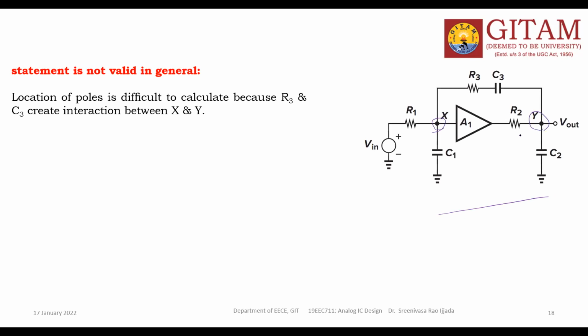Based on the earlier statement, we would conclude that the transfer function Vout by Vin of s has 2 poles, but this is wrong here.